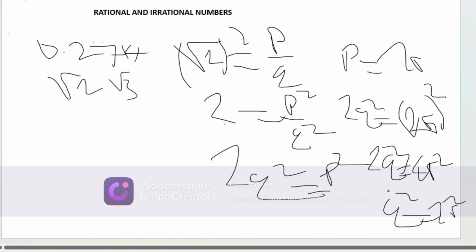And even q here, we can prove that q is an even number because it's a multiple of 2. Just like I said, p was left alone and there was 2q squared. Even here, q is left alone and there's 2r squared. So q is also an even number. It is a multiple of 2. So this is a contradiction because both p and q are even numbers. Therefore, root 2 cannot be written in the form p over q, because they are both even numbers. So it's an irrational number.